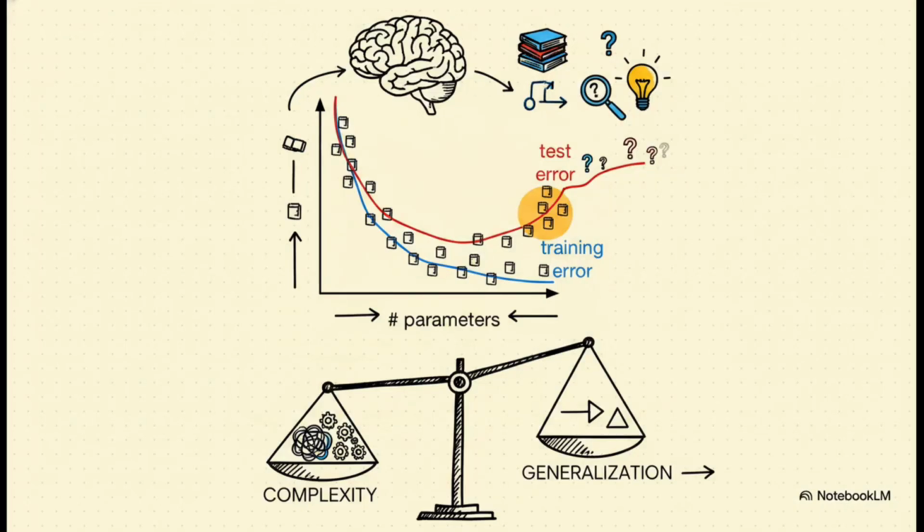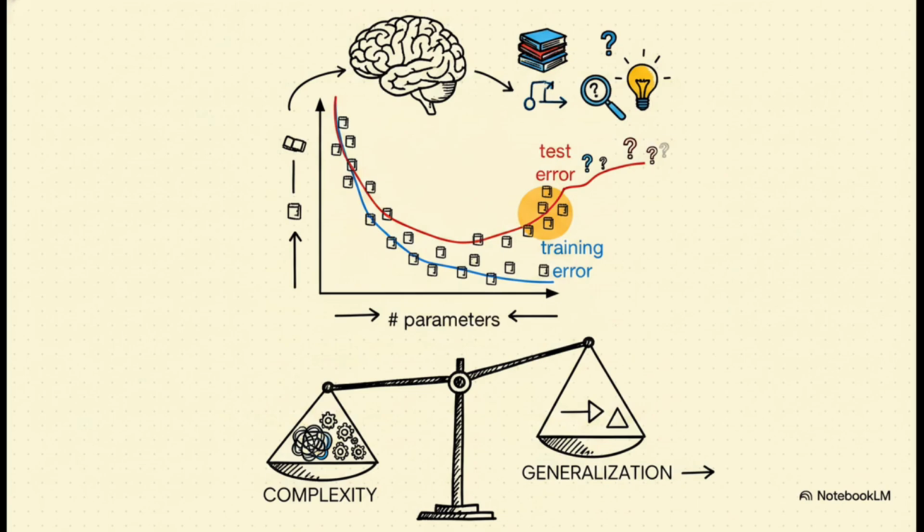And this graph shows that balancing act perfectly. As we make our model more and more complex, look at the blue line, the training error. It just keeps going down. I mean, of course it does. The model has more power to memorize everything. But now, look at the red line, the test error. It goes down at first, which is great.